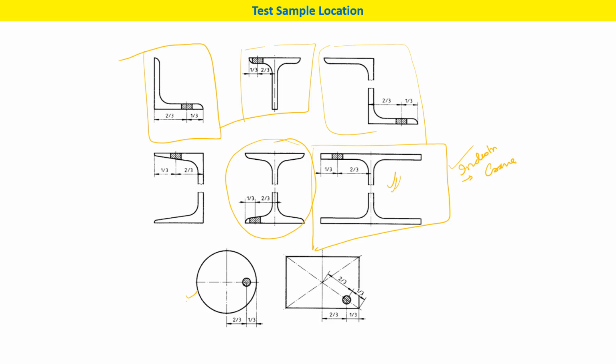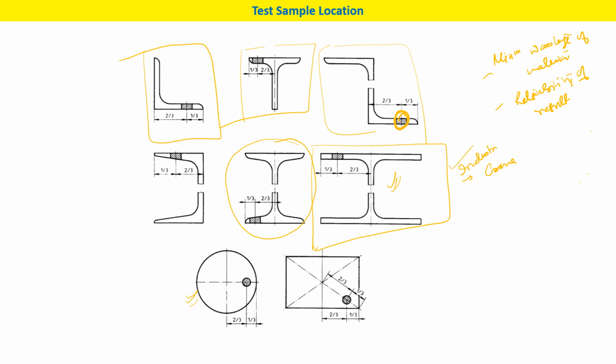Or simply if someone produces a round bar or a square bar, what will be the test location, so that there will be minimum wastage of material and more reliability of results, because I am testing at only one location.